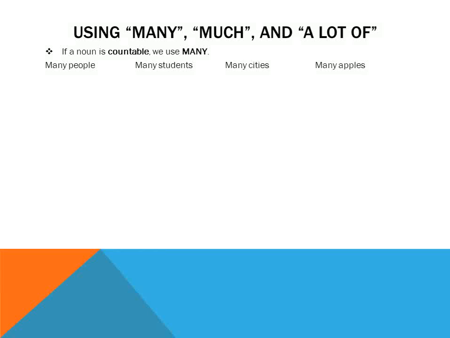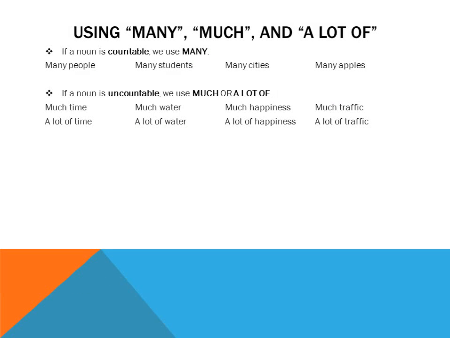Okay. So once we've decided if the noun is countable or uncountable, now we can decide if we will use much or many. If a noun is countable, we will use many. Many people, many students, many cities, many apples. If the noun is uncountable, we will use much or a lot of. Okay, so much time, a lot of time.